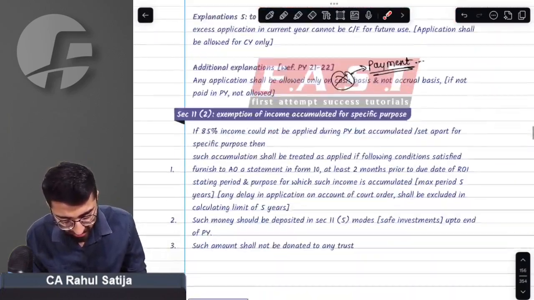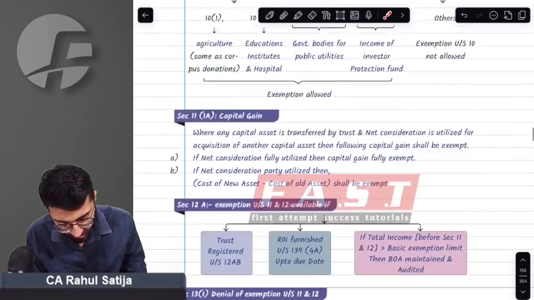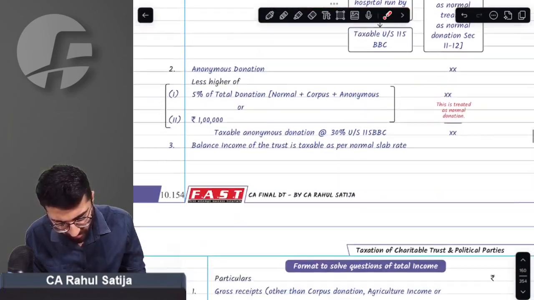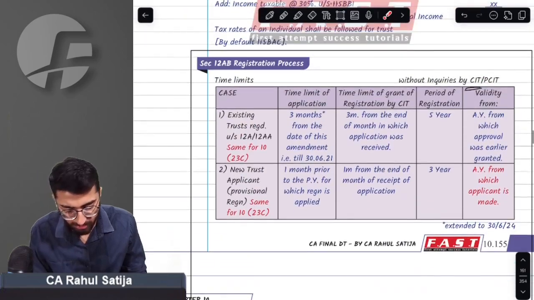Now come to the next chapter, that is taxation of trust. Does this chapter have any major amendments? The right answer is, I don't think such amendments are major, but yes, there are amendments.